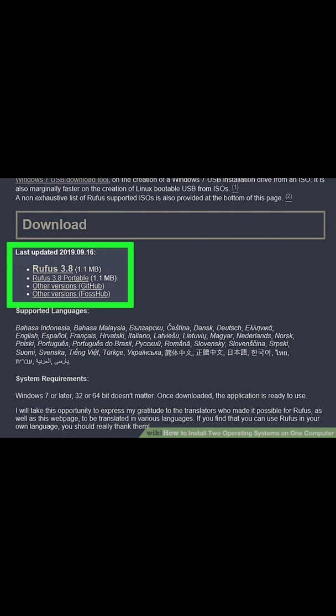Step 3. Download and install Rufus. Use the following steps to download and install Rufus from the download page. Scroll down and click Rufus 3.8. Run the Rufus 3.8 exe from within your browser or downloads folder.